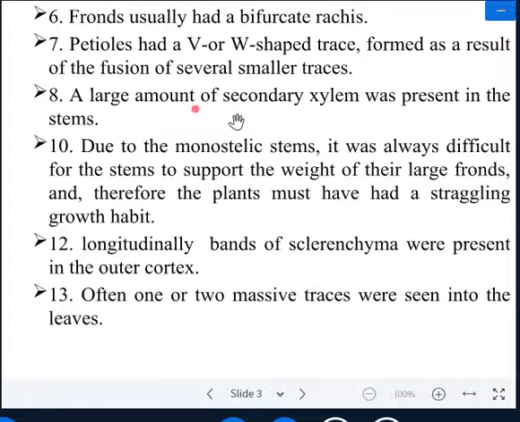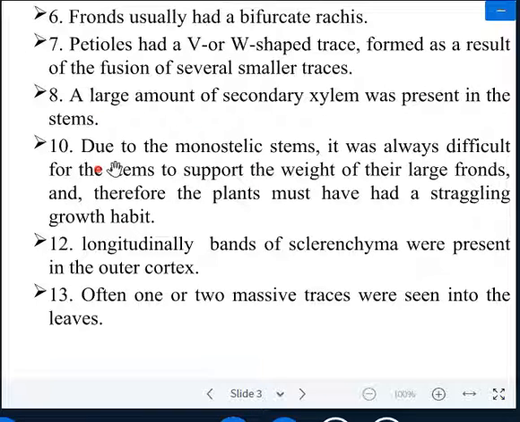A large amount of secondary xylem was present in the stem. So you may say that the stem is woody in nature because there is a large amount of secondary growth produced due to the activity of the vascular cambium.